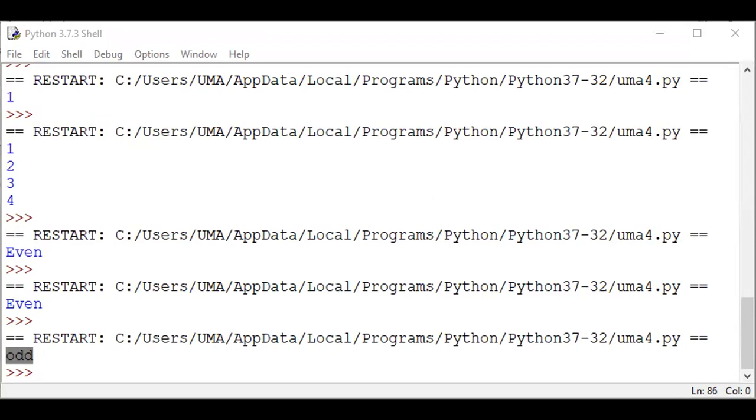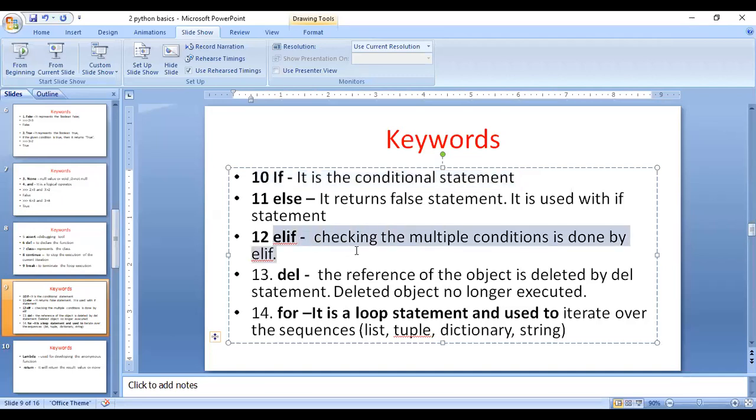Next type of keyword. What is the next keyword? The else if. If you want to check multiple conditions, checking the multiple conditions is done by the else if statement, not a single statement. For example, I want to display whether a particular person is a professor or associate professor, and then an ordinary person, for example assistant professor. Let us assume a simple example.